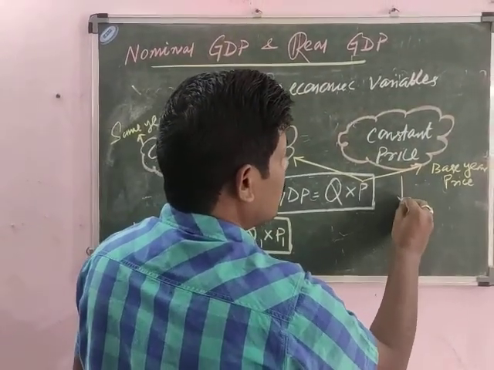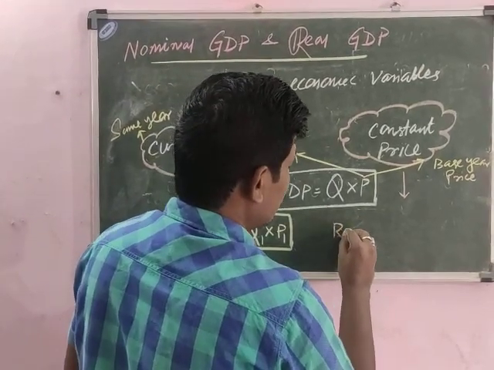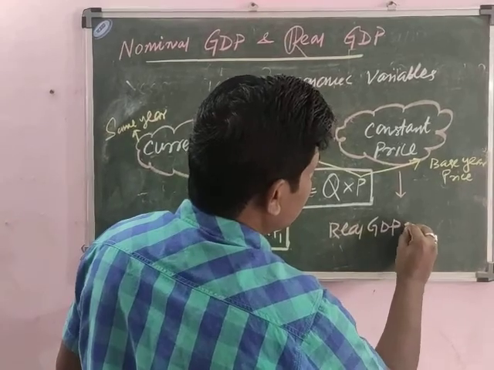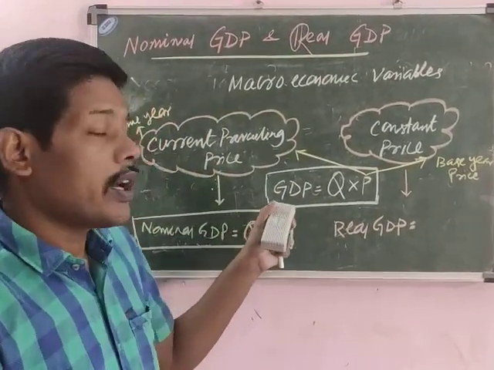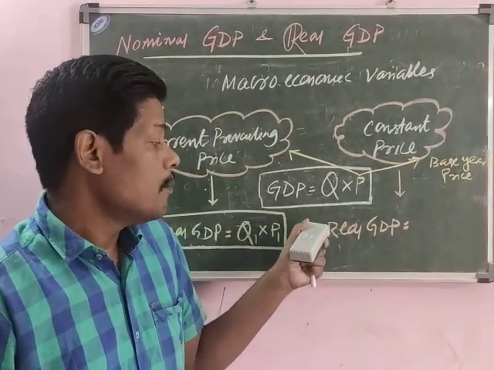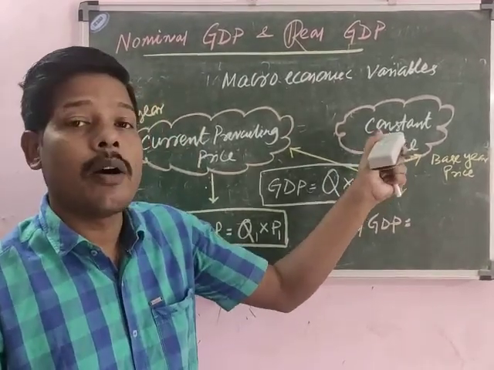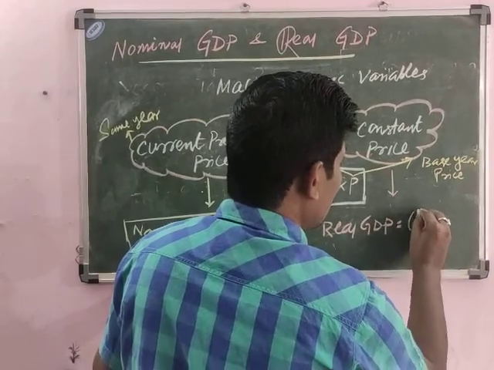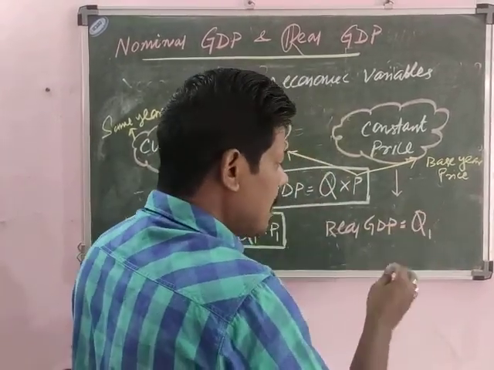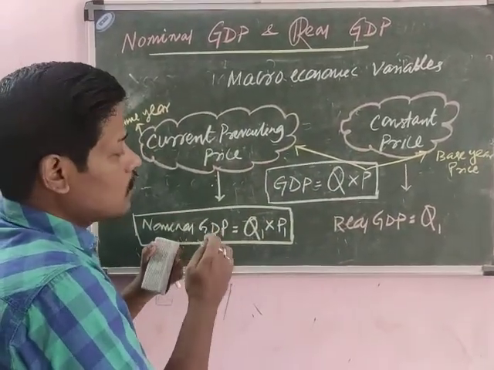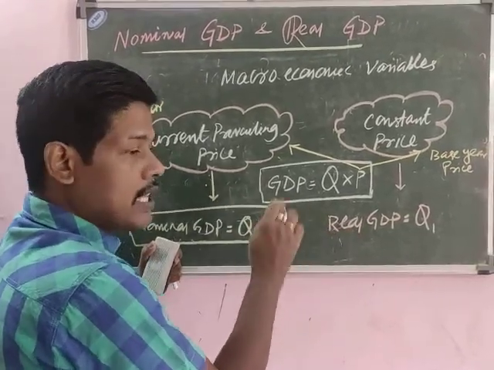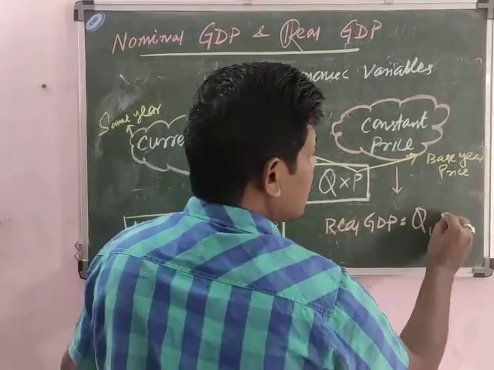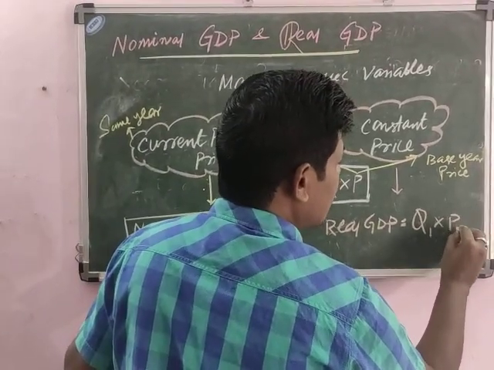Accordingly, when this GDP is evaluated in terms of constant price or base period price, that will be called the real GDP. So you know that this real GDP is the GDP of a country during a year evaluated in terms of constant price. So that can be evaluated. We will take the quantity of the same year. You see, we are calculating nominal and real GDP of the same year, so quantity will remain constant, the quantity of the current year. Then this will be multiplied with the price of the base year.